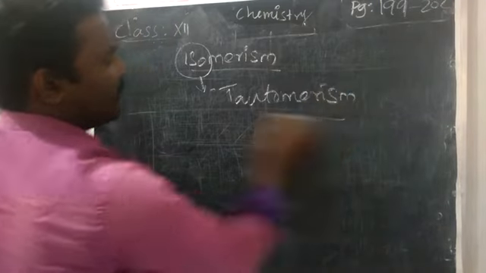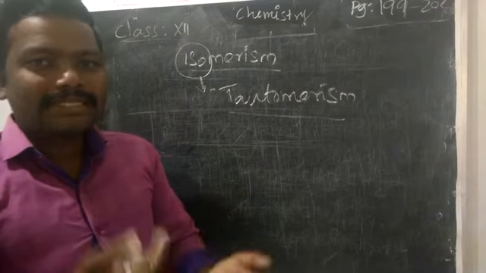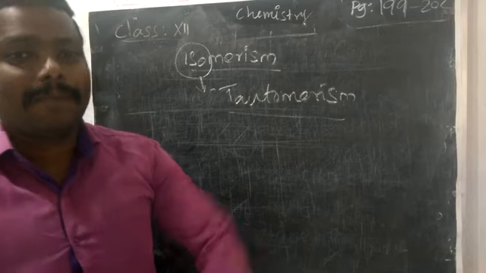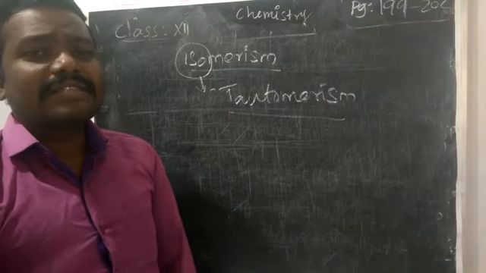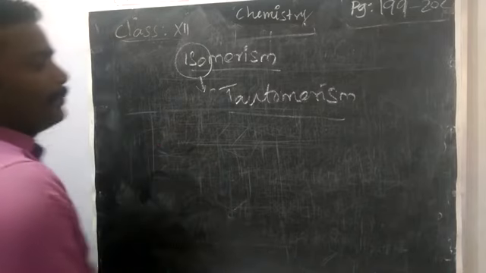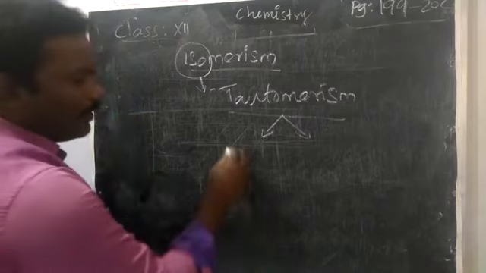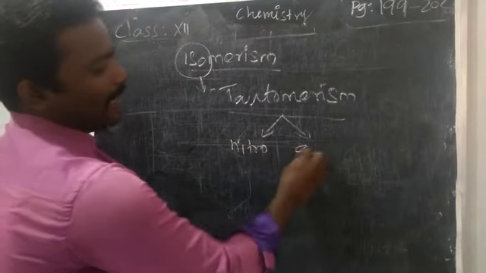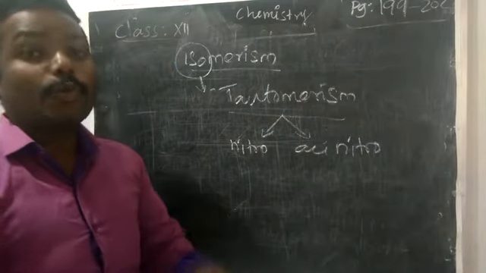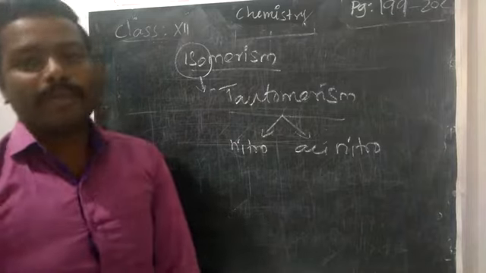So tautomerism means they will have the same molecular formula, but because of different arrangement, they will have different properties. Or we can say that by the transfer of alpha hydrogen, it will produce a new compound. Tautomerism will produce nitroform and acinitroform. Two different properties will arise because of this tautomerism, right?